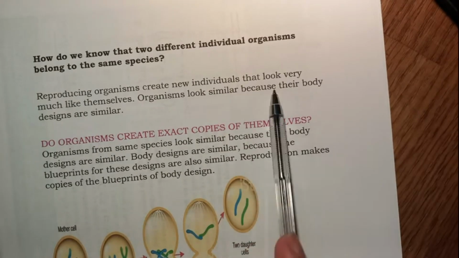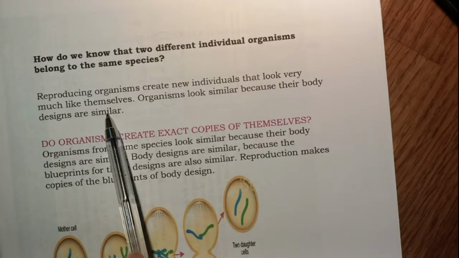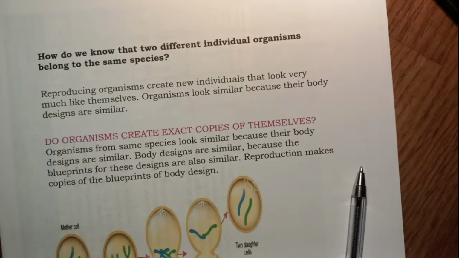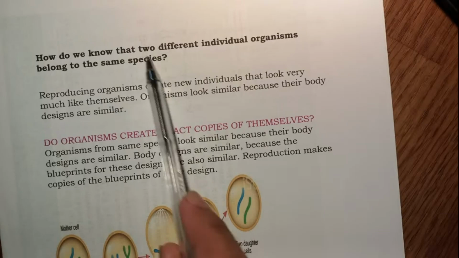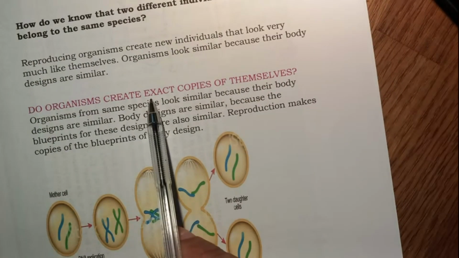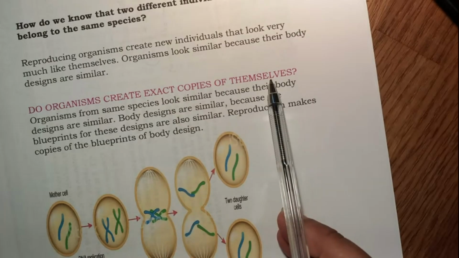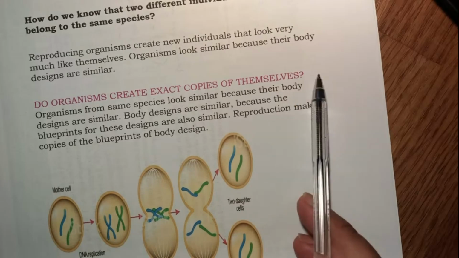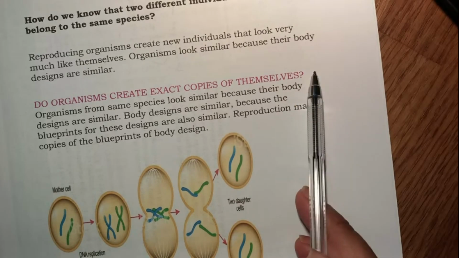Organisms look similar because their body designs are similar. All the dogs will have a similar shape of the head, four legs, a similar kind of tail, similar trunk. That makes them look similar to their population of the same species. Now, do organisms actually create exact copies of themselves? Are they exactly the same? The answer is no. They are similar, they are not the same.